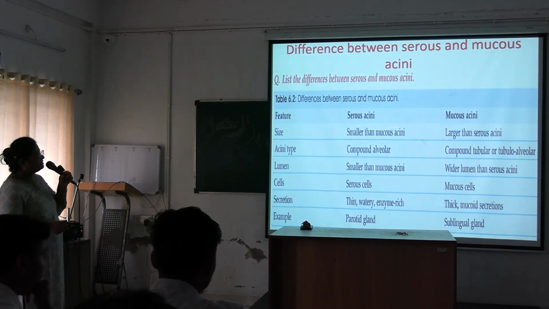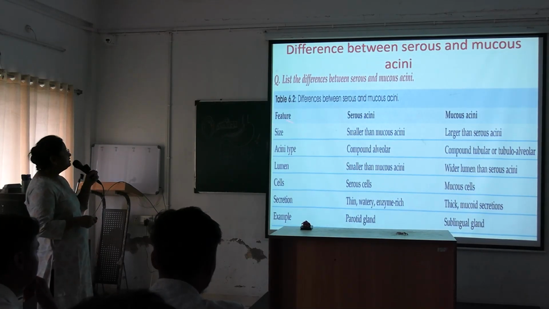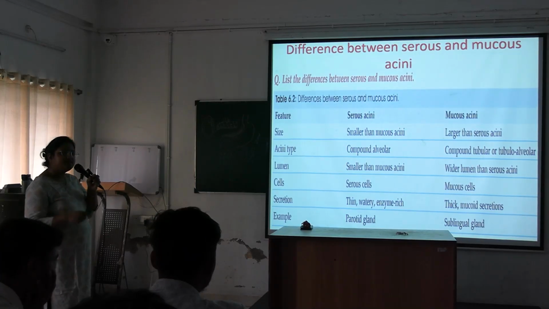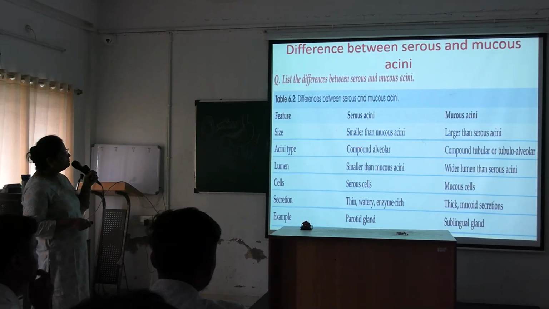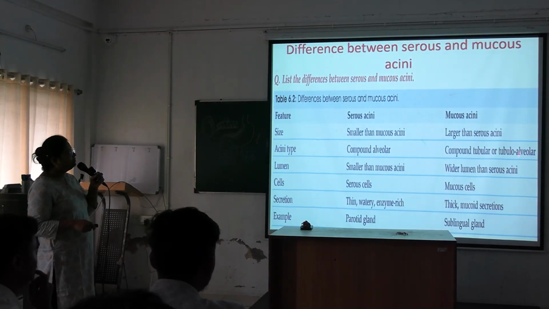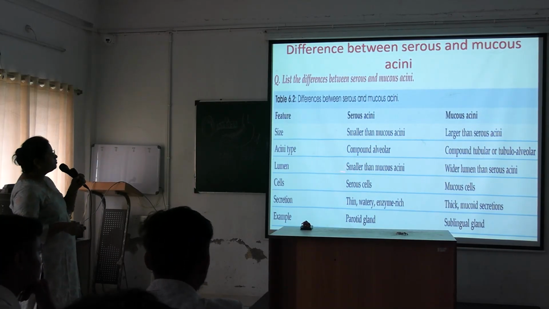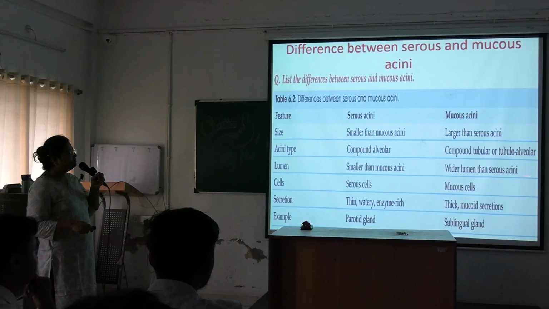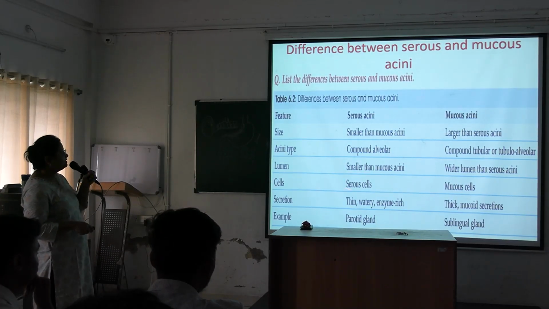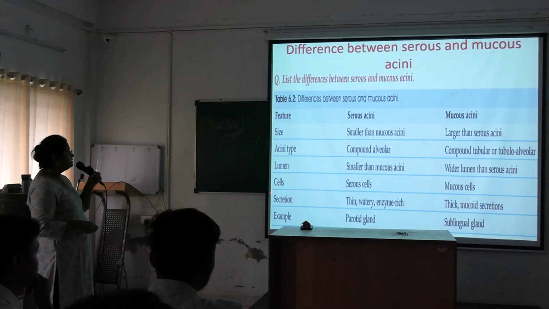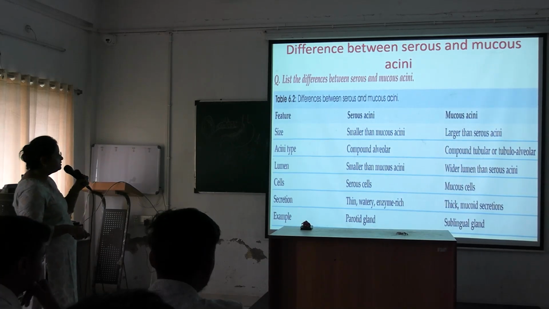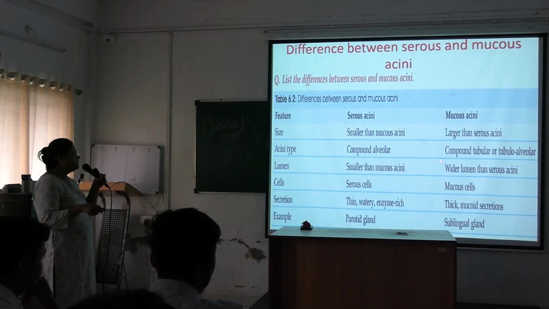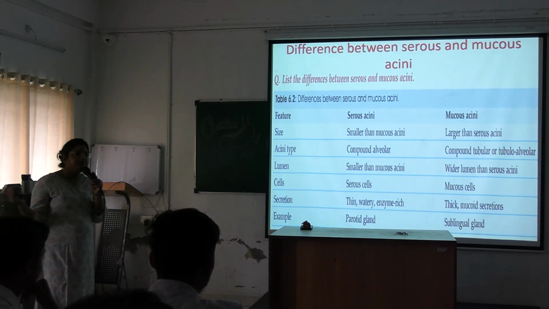Next, this is the difference between serous acini and mucus acini. Serous acini are smaller in size, mucus acini larger than the serous acini. Acini type here is compound alveolar, here is compound tubular or tubuloalveolar. Lumen is smaller than the mucus acini, here wider lumen than the serous acini. Cells are serous cells, here it is mucus cells. Secretion is thin, watery, enzyme-rich secretion, here thick, mucoid secretions. Example is parotid gland for serous acini, sublingual gland for mucus acini. And submandibular gland has mixed, both serous and mucus acini.